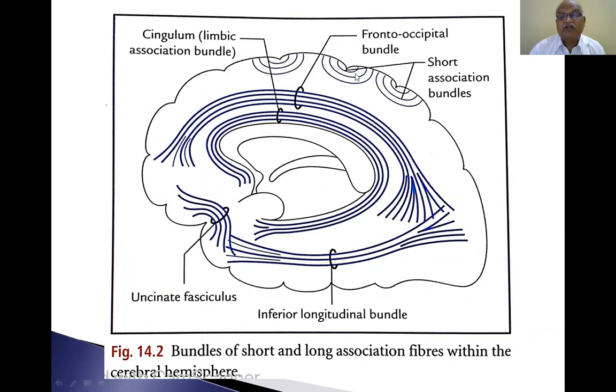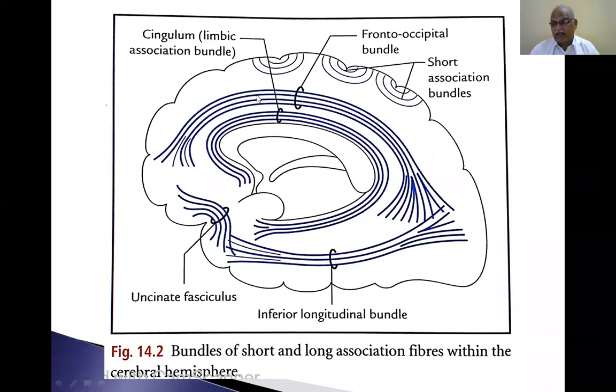This is a short association fiber, uncinate fasciculus, connecting one gyrus to another gyrus, present side by side. Now, this is an occipital pole, this is a frontal pole. So, this bundle is connecting the frontal pole to the occipital pole. These fibers connect one pole to another pole or one gyrus to another gyrus. So, these are short association fibers, these are long association fibers. These bundles of short and long association fibers are present within the same cerebral hemisphere.